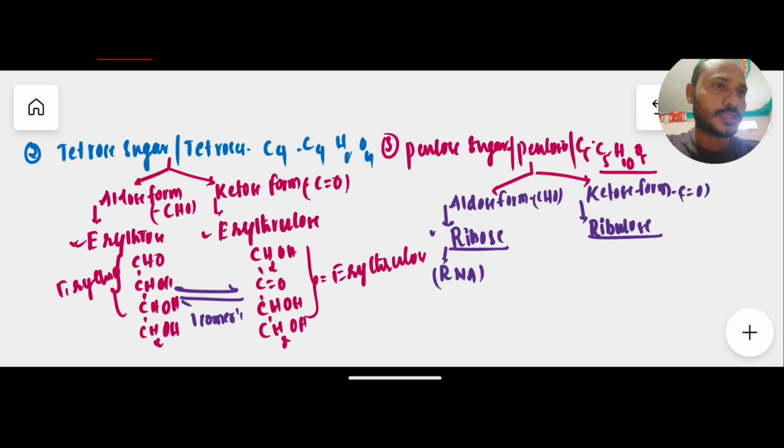And ribulose is generally seen in one important chemical component which helps in the fixation of carbon dioxide in the C3 cycle, ribulose 1,5-bisphosphate, RuBP. There we have seen this ribulose also. And for that, one enzyme is required, called ribulose enzyme. So there we have seen this ribulose pentose sugar, and it is a ketose form of sugar.